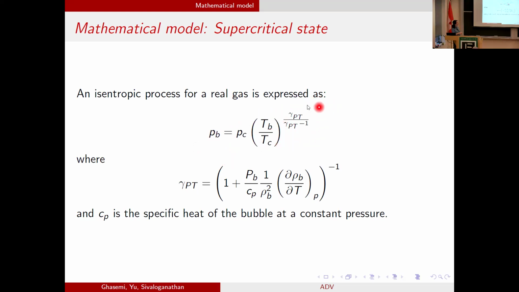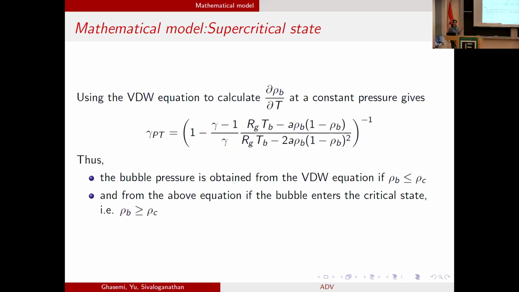And here we have a parameter gamma. Gamma needs to be calculated for this process. Of course, it depends on the derivative of bubble density with respect to temperature. We use the van der Waals equation for taking the derivative and did the substitution. Here is what we have for gamma.